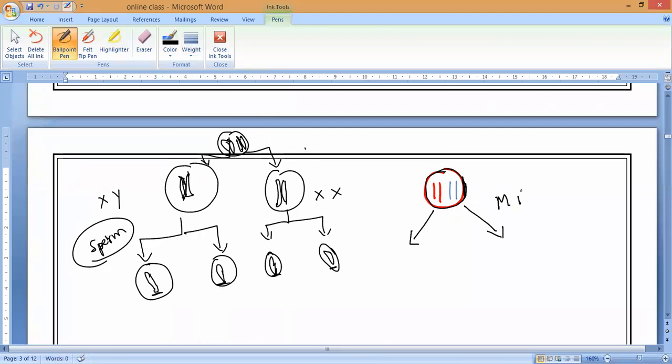Meiosis one means splitting of new cells here.